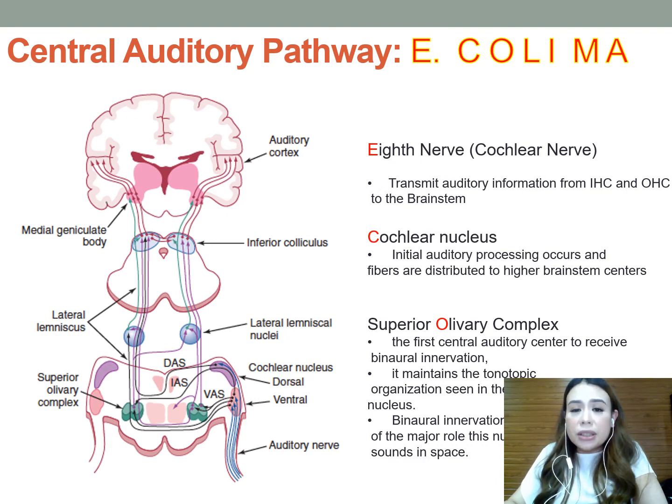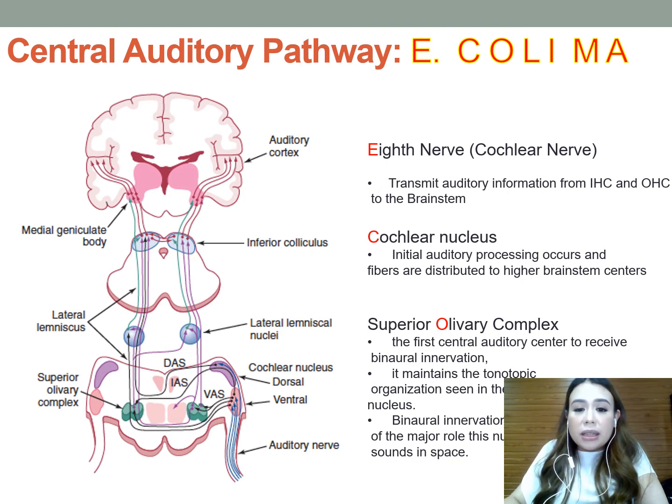So the cochlear nerve transmits auditory information from your inner and outer hair cells to your brainstem. Then you have your cochlear nucleus. So all peripheral auditory information enters the central auditory system through the cochlear nucleus. Within the cochlear nucleus, initial auditory processing occurs and fibers are distributed to higher brainstem centers.